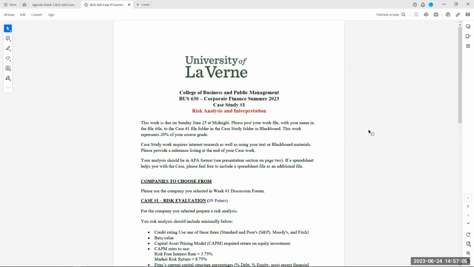Remember, we are working on case number 1 this week, which is a qualitative and quantitative risk analysis of a company that you have selected. I'm looking forward to reading all this in the beginning of next week. It's an APA formatted paper. There's a sample paper or a sample format provided, and you are to do 2 basic analyses of the risk